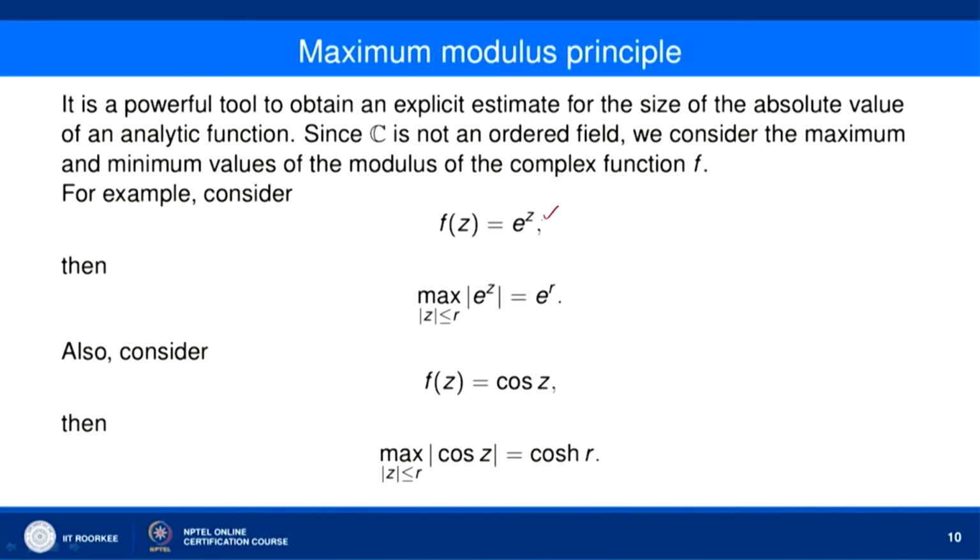The maximum modulus principle is a powerful tool to obtain an explicit estimate for the size of the absolute value of an analytic function. Since C is not an ordered field, we can consider the maximum and minimum values of the modulus of a complex function. So, let us consider, for example, f(z) equal to e to the power z. Then take the closed circular disk mod z less than or equal to r.